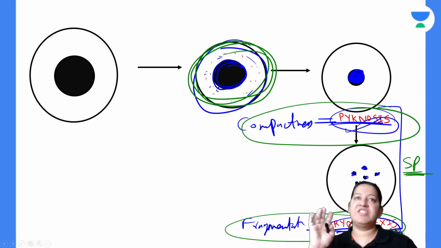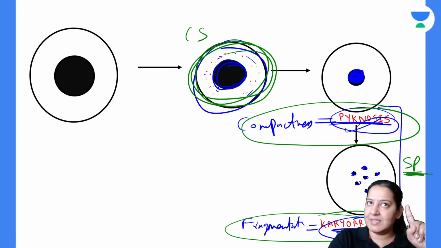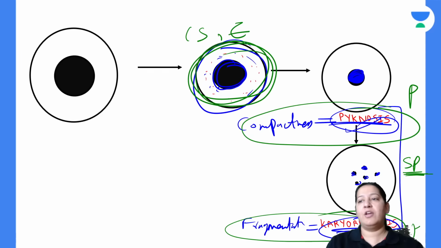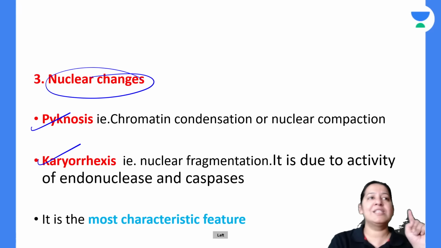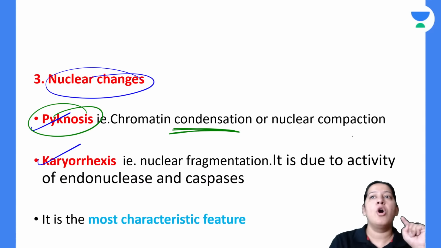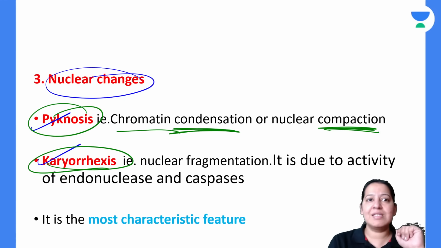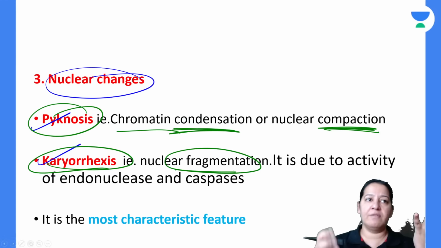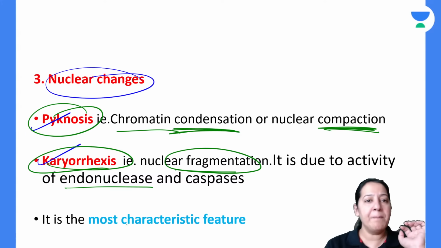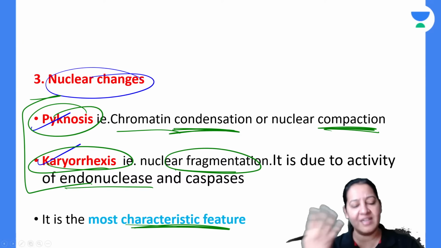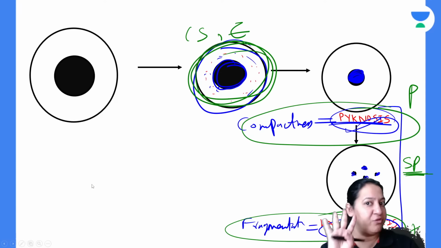Coming to the fifth feature. Till now we have seen cell shrinkage is there, eosinophilia is there, pycnosis is there, and karyoraxis is there. Pycnosis is condensation or compactness, one and the same thing, either chromatin condensation or nuclear compactness. And karyoraxis is fragmentation of the nucleus due to endonuclease. These two are the most specific and characteristic features. Till now we are done with four.